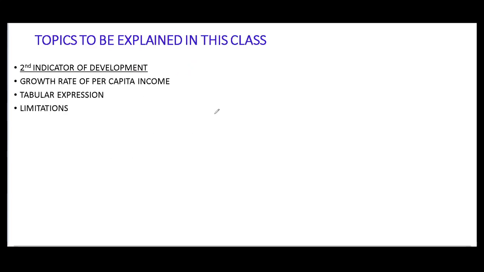In the previous class we studied what development is and what growth is. Then we focused on indicators. The first indicator was national income, and in today's class we are going to learn the second indicator of development, that is the growth rate of per capita income. Here we will learn per capita income as an indicator, its tabular expression and its limitation.